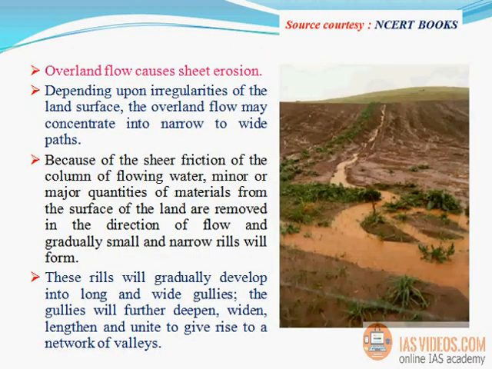Overland flow causes sheet erosion. Depending upon irregularities of the land surface, the overland flow may concentrate into narrow to wide paths. Because of the shear friction of the column of flowing water, minor or major quantities of materials from the surface of the land are removed in the direction of flow and gradually small and narrow rills will form. These rills will gradually develop into long and wide gullies. The gullies will further deepen, widen, lengthen and unite to give rise to a network of valleys.